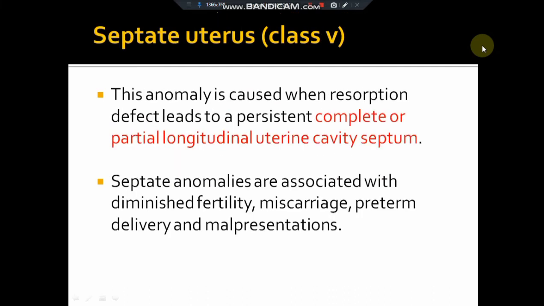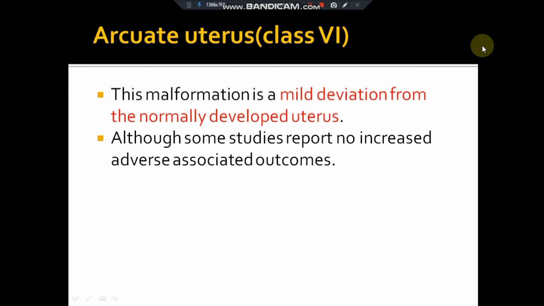And we have septate uterus, or class 5. It can be a complete or partial longitudinal uterine cavity septum. Septum anomalies are associated with diminished fertility, miscarriage, preterm delivery, as well as malpresentation. Next, we have arcuate uterus, or class 6. It is just a mild deviation from the normally developed uterus. Some studies report there is no increase in adverse outcomes.